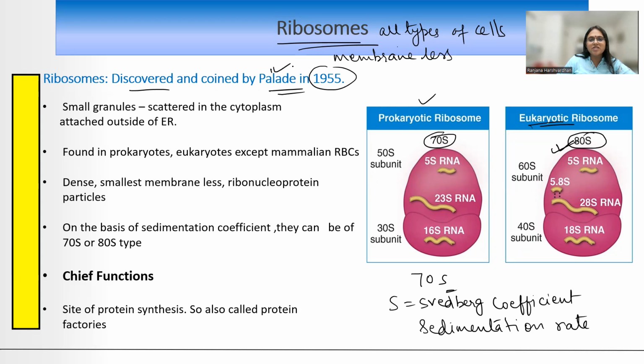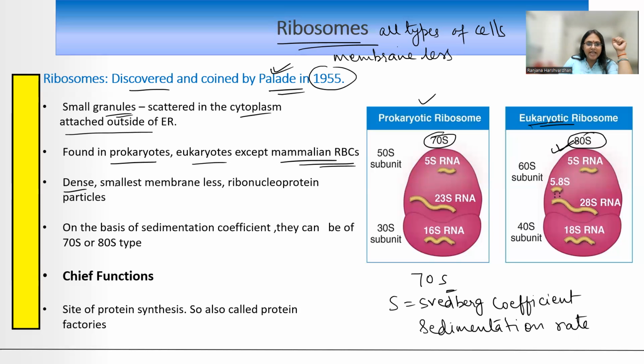Children, the name of the scientist is important here. These are very, very small granules, and you will find them in the cytoplasm. You will find them inside the nucleus freely. You will find them associated with endoplasmic reticulum also. You will find them also inside the chloroplast, and you will find them also inside the mitochondria. Okay? They are scattered in the cytoplasm and also attached to the endoplasmic reticulum. Mitochondria में भी है, chloroplast में भी है. हमने अभी देखा. They are found in prokaryotes and eukaryotes except mammalian RBCs. Mammalian RBCs, they will not have mitochondria, they will not have chloroplast, and they will not have any nucleus. उनके पास नहीं होगा. ठीक है?